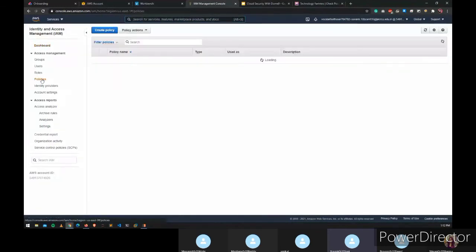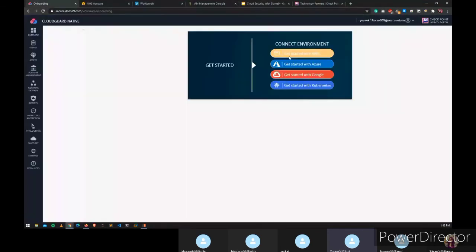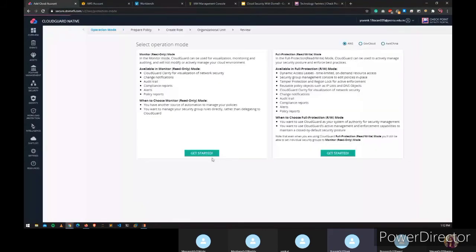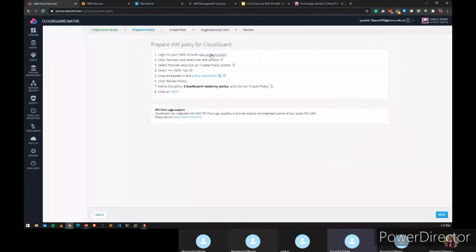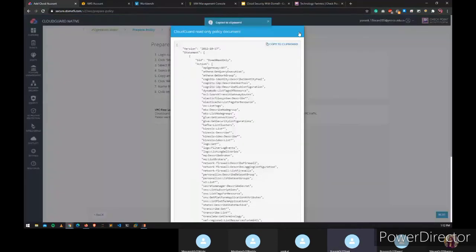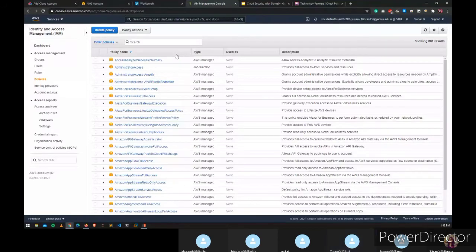If you go there and get started with AWS, it will give you two options: read only and full protection mode. But I don't have access to full protection because I'm using this free account. So we'll be using the read only mode for now. Now we just have to copy this JSON code and make a policy.